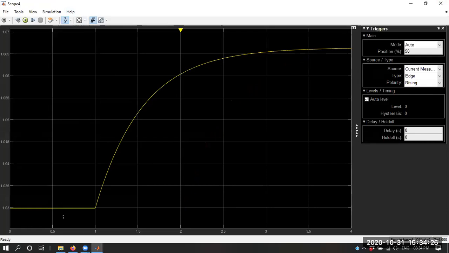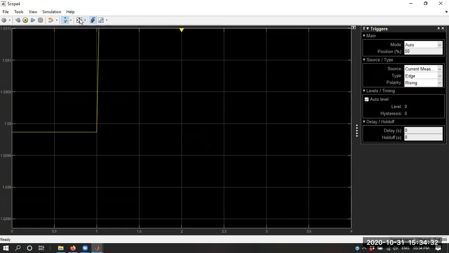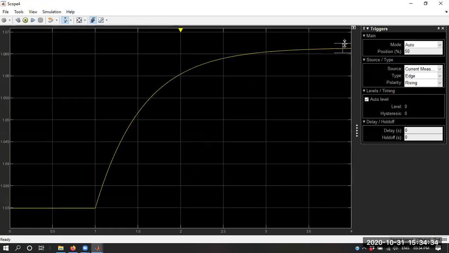You can see over here the current is changing from 1.03 to 1.065.